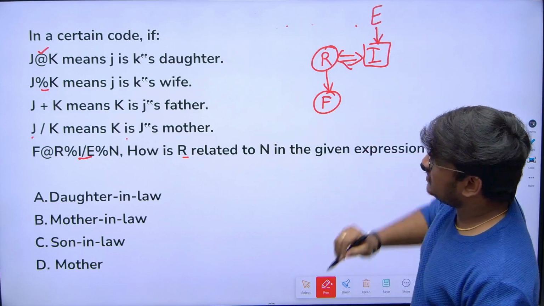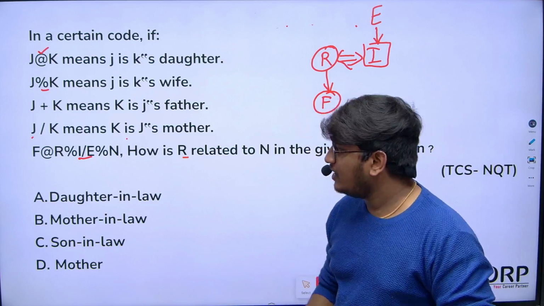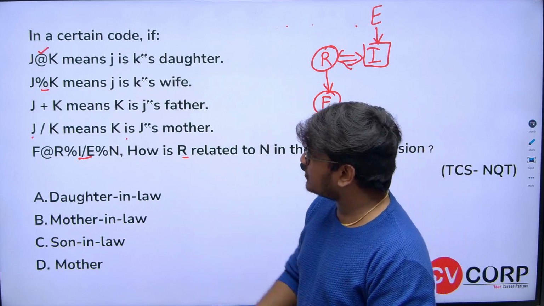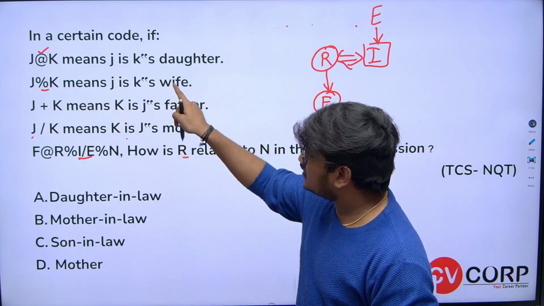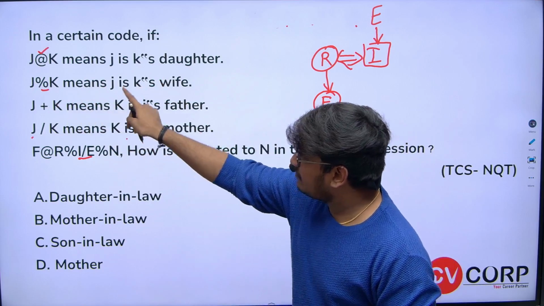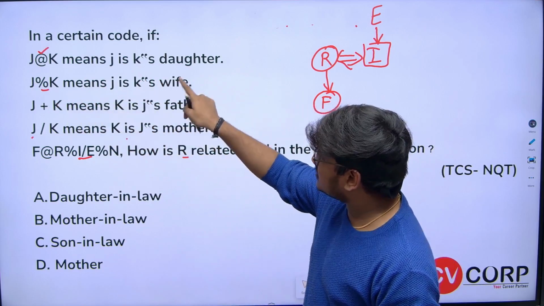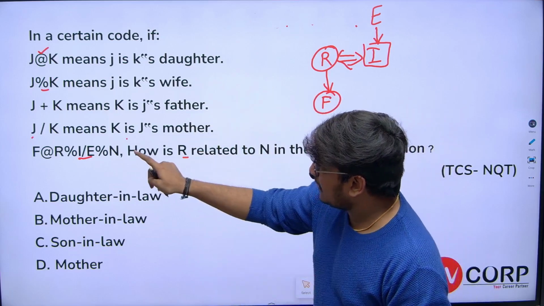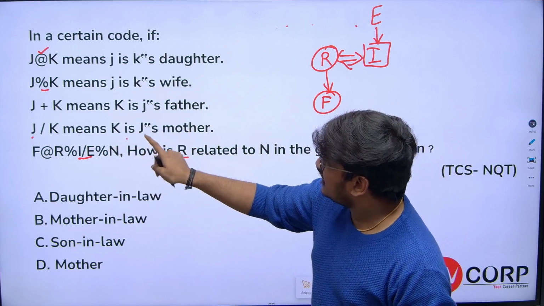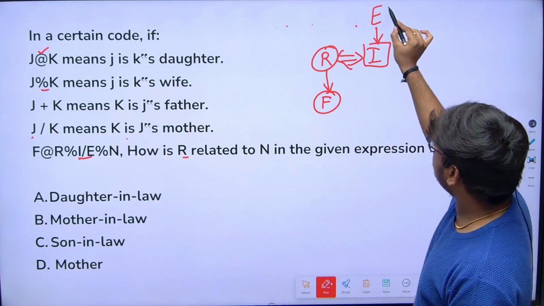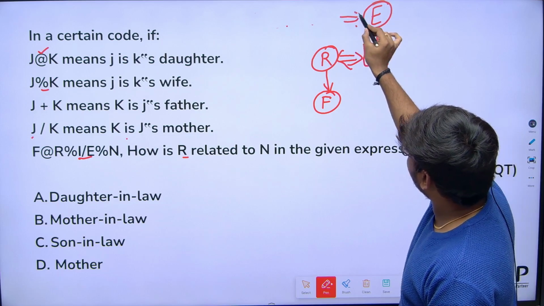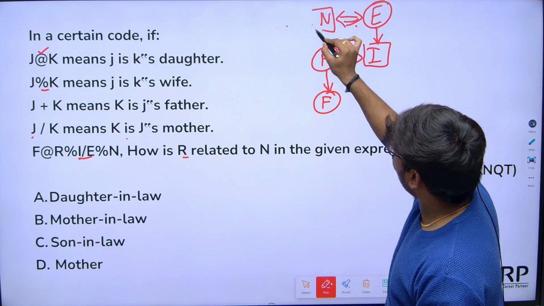E. Now E percentage N. Percentage represents J is K's wife, so in the same way, E is N's wife. So E is N's wife, and obviously N will be the husband.